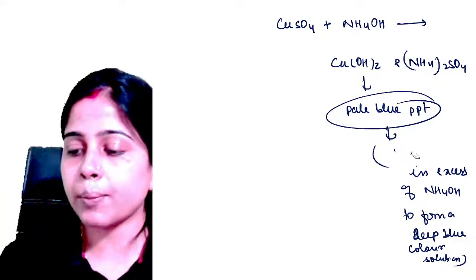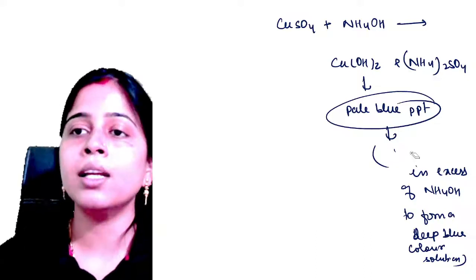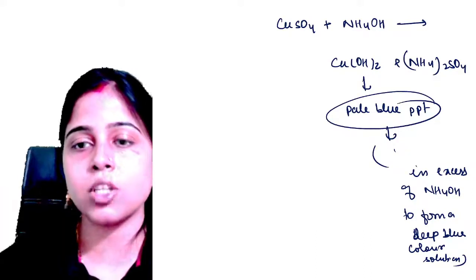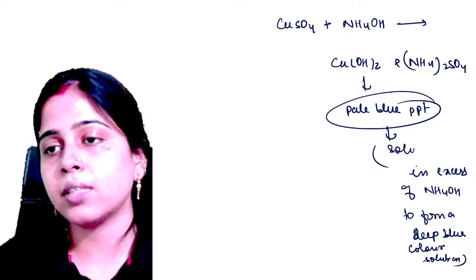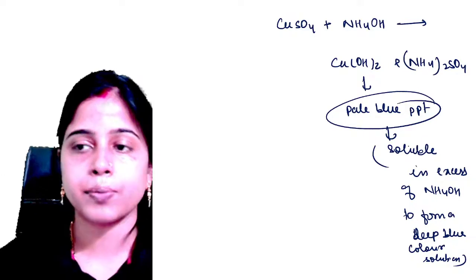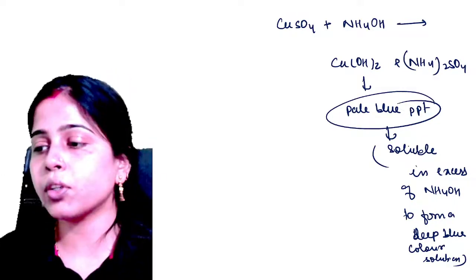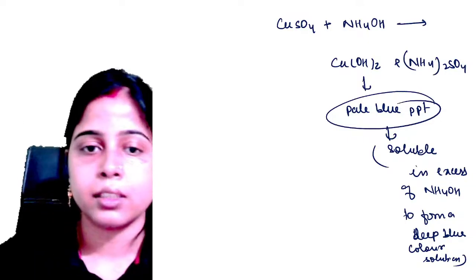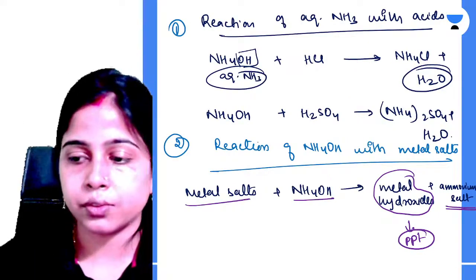So two metal hydroxides are soluble, that is your copper hydroxide and zinc hydroxide, in excess of ammonium hydroxide. This was asked in your sample question paper, that's why I discussed this thing. Is it clear to all of you? Tell me fast. Yes or no?